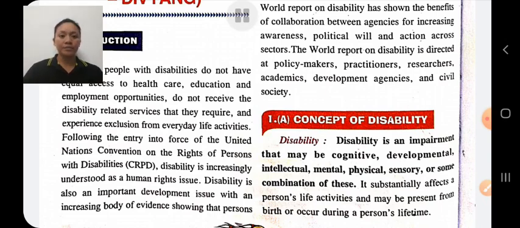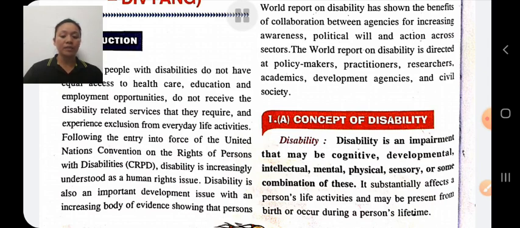So disability is a medical condition which does not allow an individual to perform his day-to-day activity in a normal way, like how normal people do the work, but disabled persons are not able to do their daily routine work normally due to the disability. It is a disadvantage. Disability is a disadvantage.